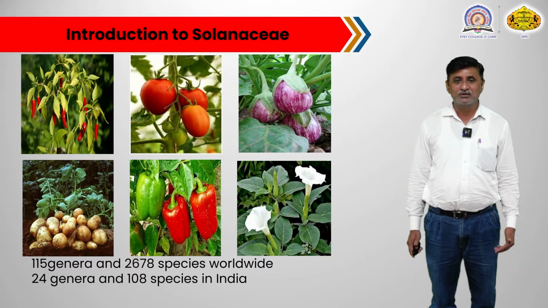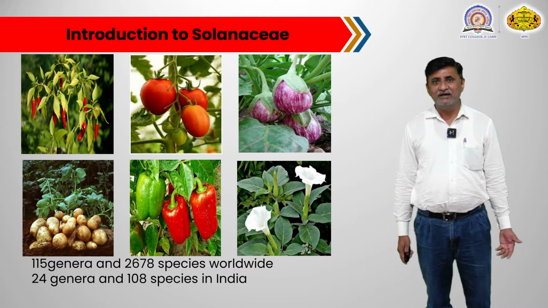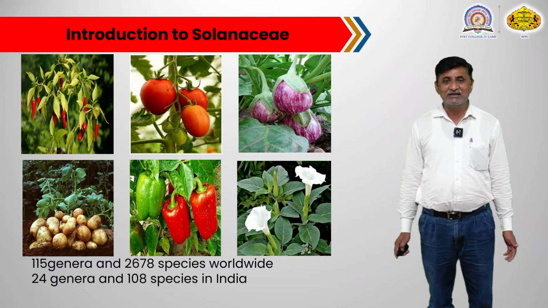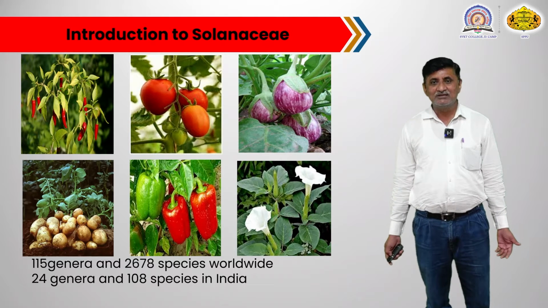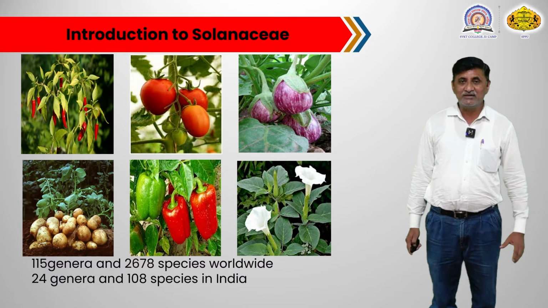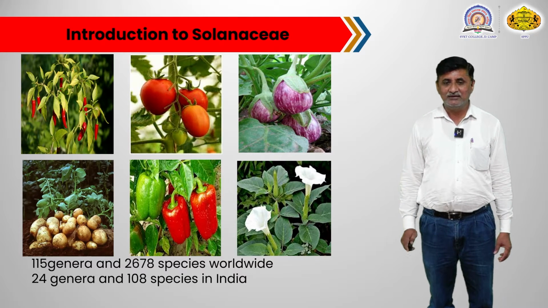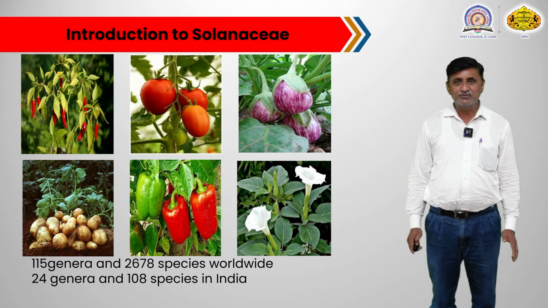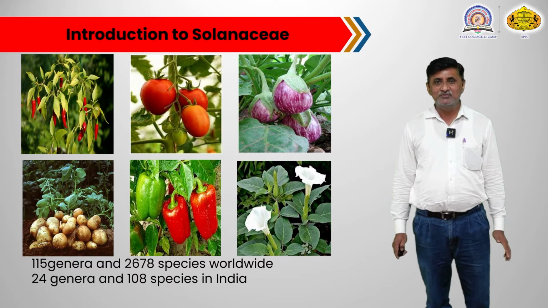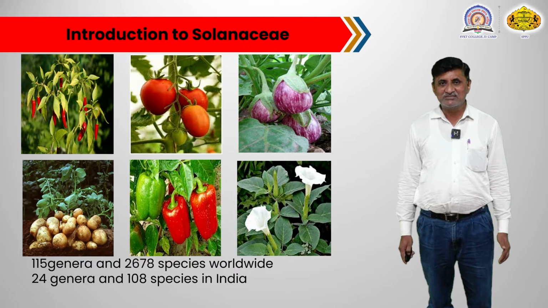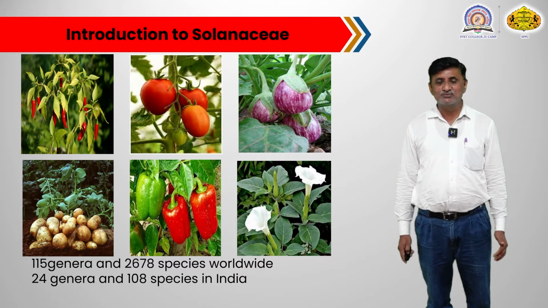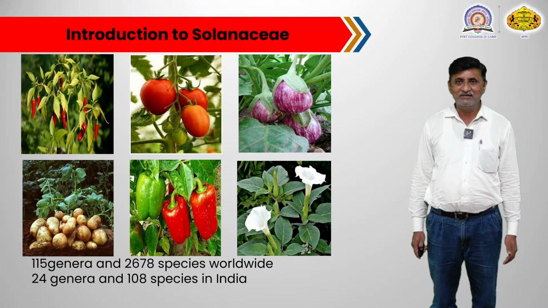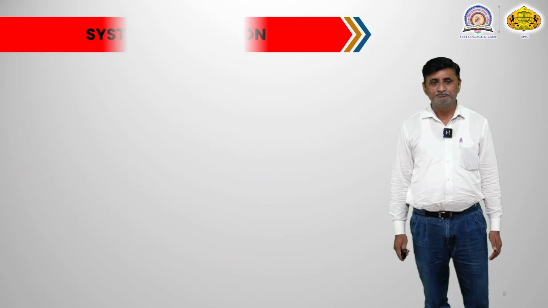There are several images with vegetable importance, spice importance, or medicinal importance, and that is why the Solanaceae family has great economic importance. Worldwide, this family shows 115 genera and 2678 plant species. From this number, in India, 24 genera and 100 plant species of this family occur in different parts of India.